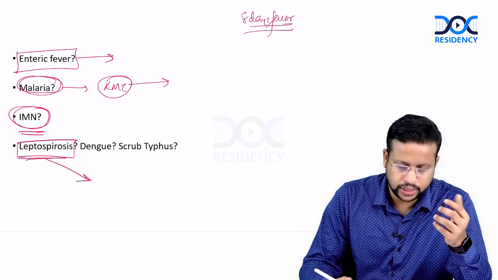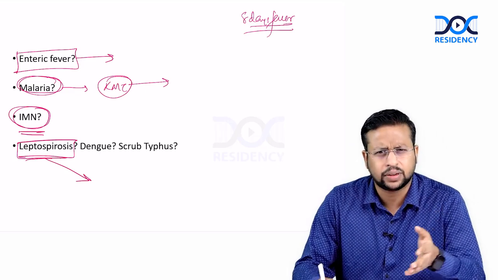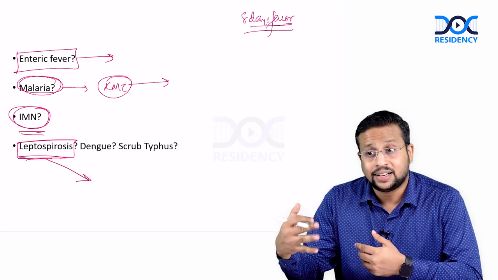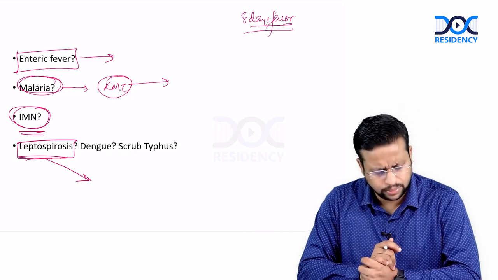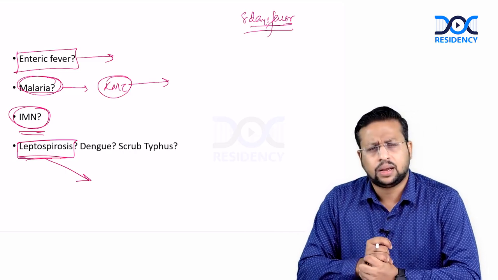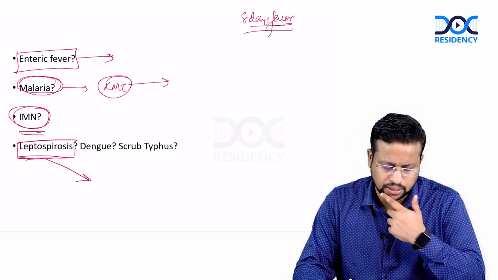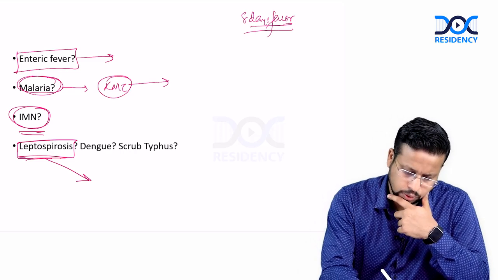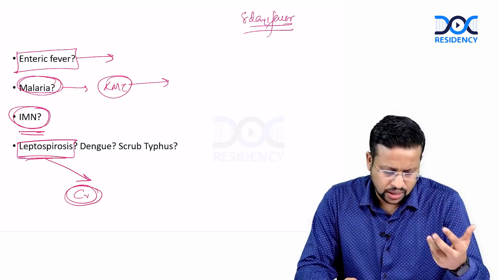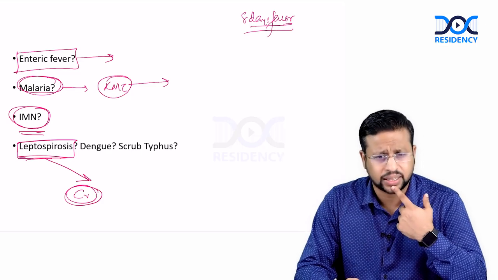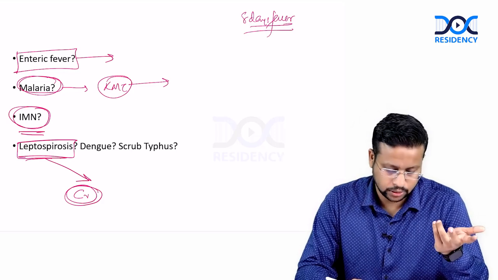Leptospirosis, definitely possible, because the patient has 8 days fever. Usually I would start suspecting it's not lepto when it goes beyond 7 days. So it's 8 days, maybe lepto is still a possibility. Counts are high, thrombocytopenia is there, transaminitis is there, bilirubin is slightly raised, but creatinine is normal. Usually leptospirosis may also have an associated acute kidney injury. Here creatinine seems to be normal, so that is something against. But you can get normal creatinine sometimes. All patients need not develop all the complications.